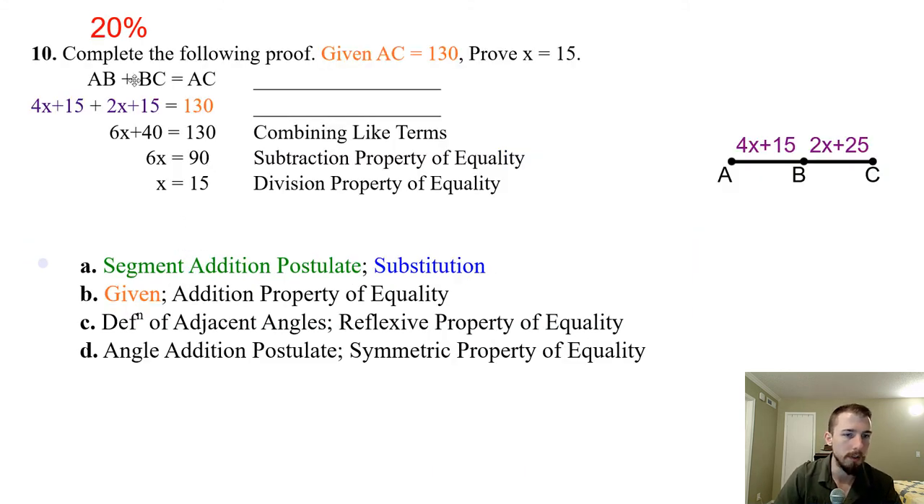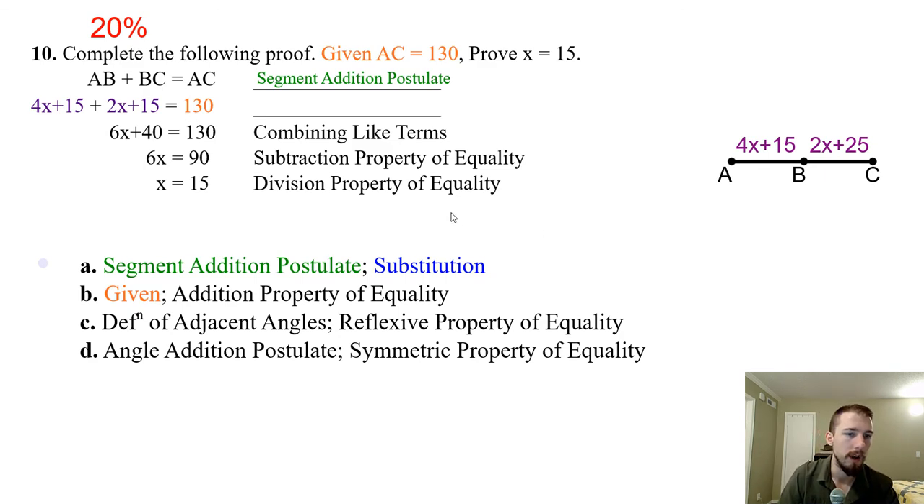All right, number 10, complete the following proof. Given AC is equal to 130, prove x is equal to 15. The first part, we have AB plus BC is AC. So AB plus BC is equal to the whole thing, which is AC. That is the segment addition postulate. Remember the review that we did on Monday with reviewing Unit 1. So segment addition postulate, angle addition postulate. Make sure you know those because those are fair game for me to use in the proof.